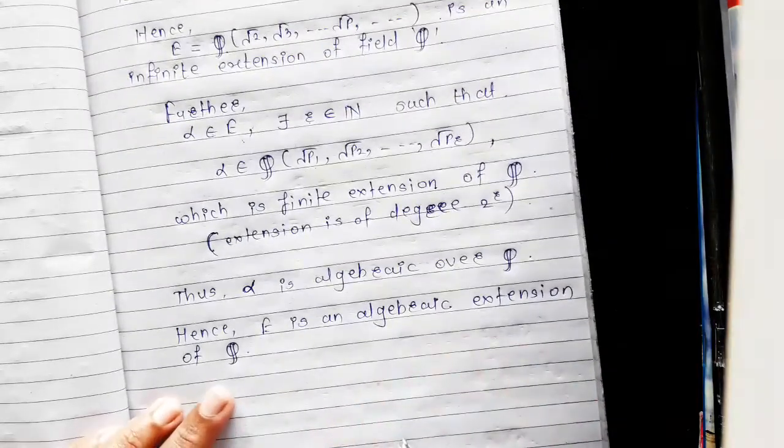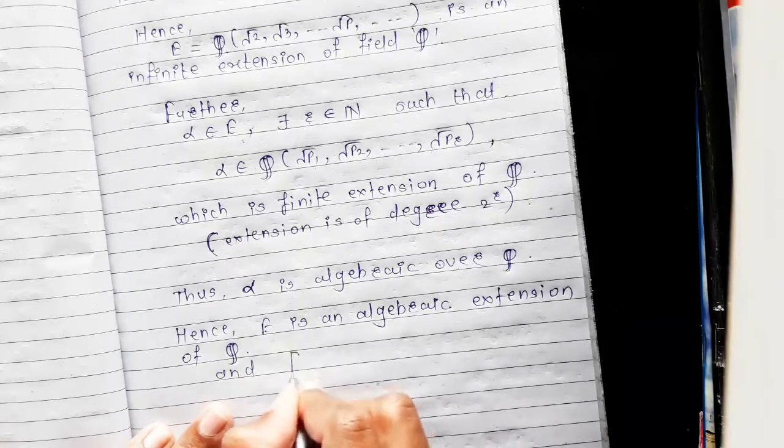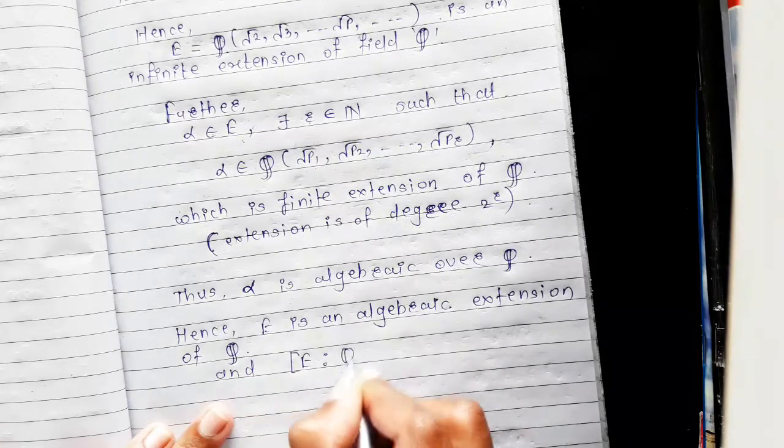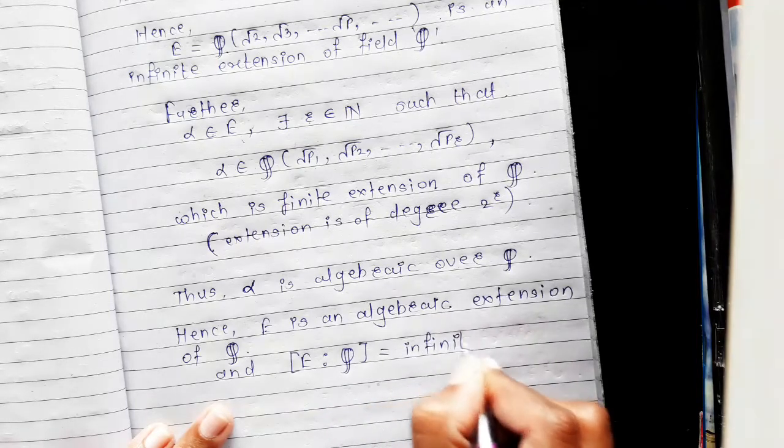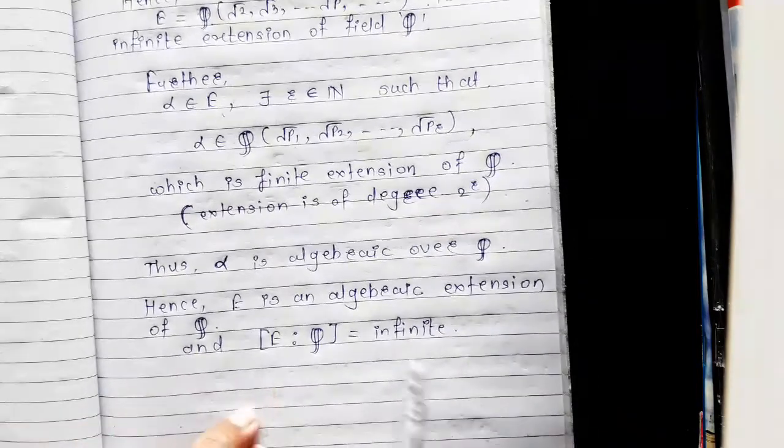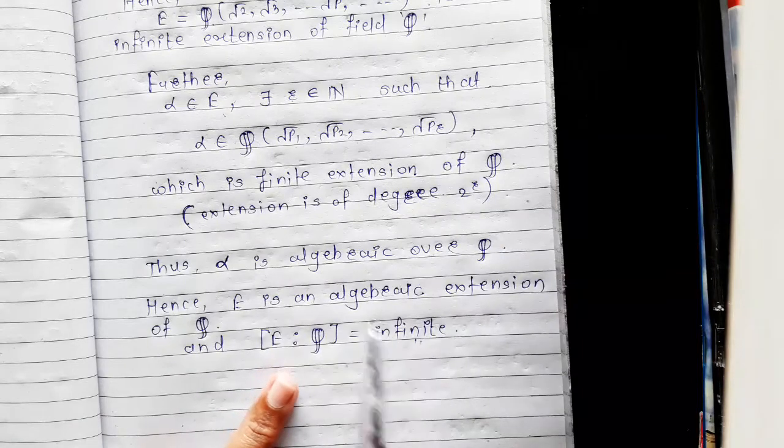The degree of E over the set of rationals is infinite. It means that there is an infinite extension which is algebraic.